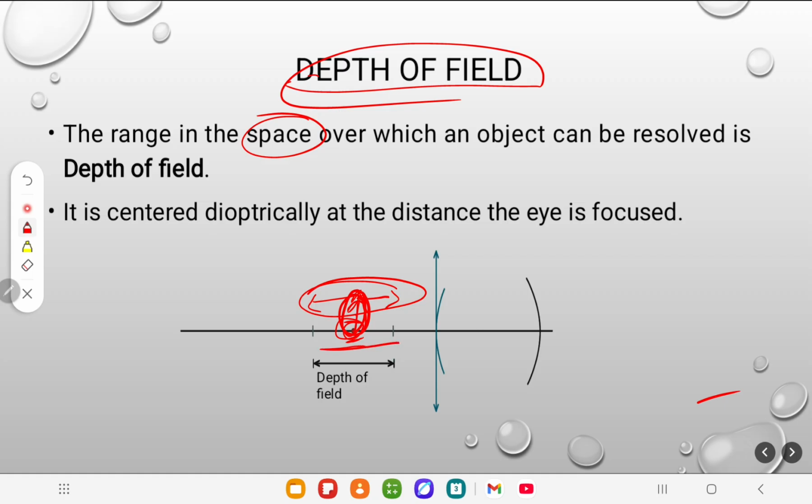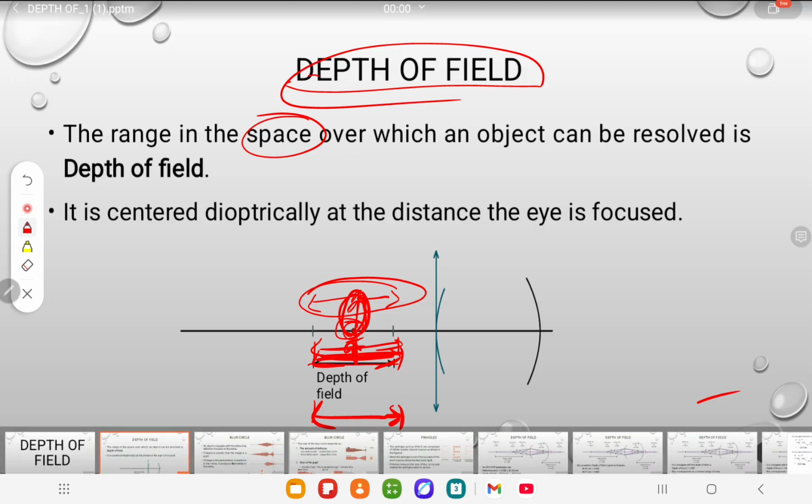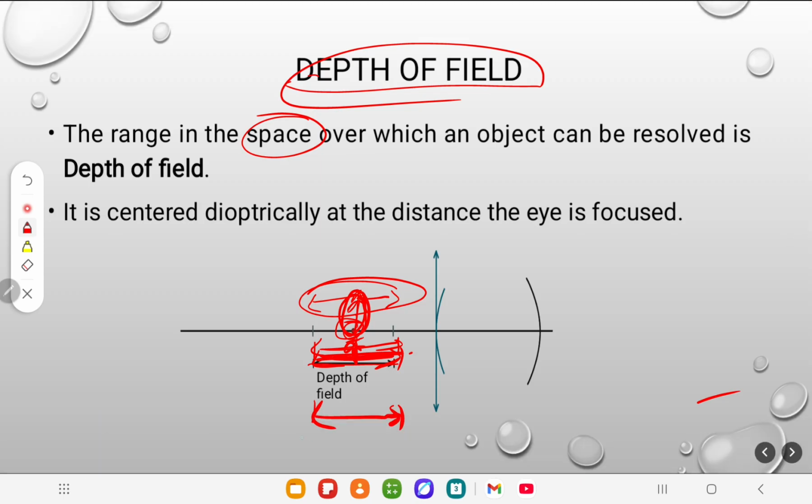When we focus here and change the position of the object, we can still see clearly without the help of accommodation, and that zone is known as depth of field.